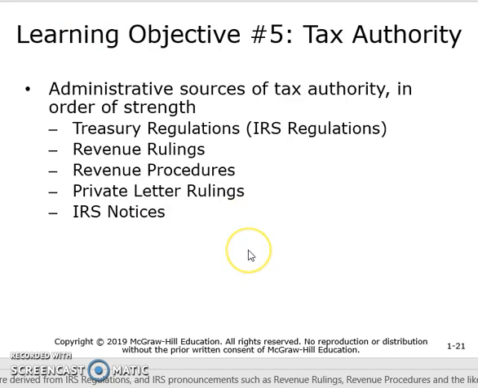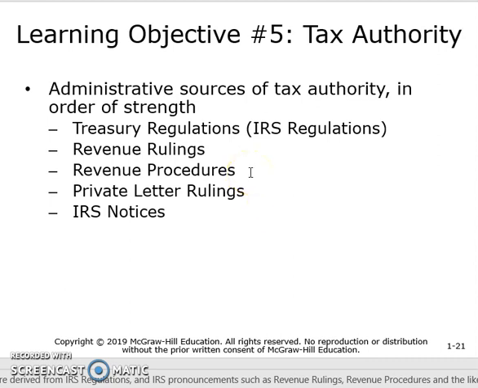The administrative sources of tax authority in order of strength are Treasury regulations. These are the IRS regulations, and these are published by the IRS and will explain the tax law more thoroughly, and will also give some examples of different types of situations and how the law would be applied to those.